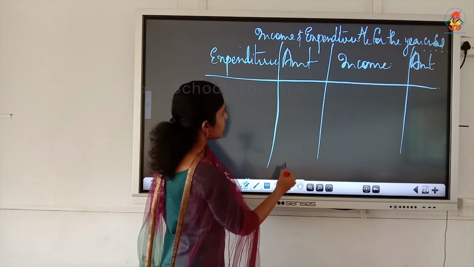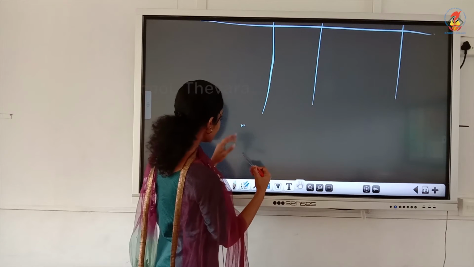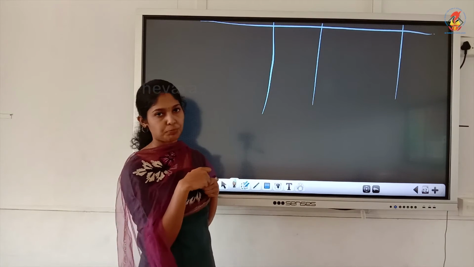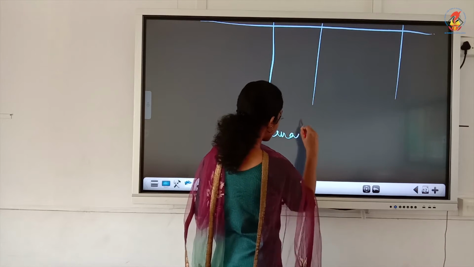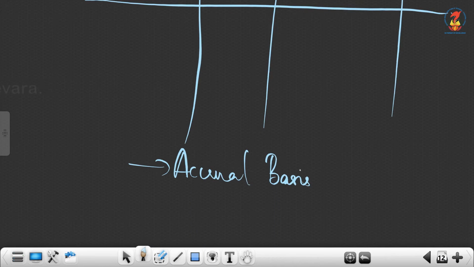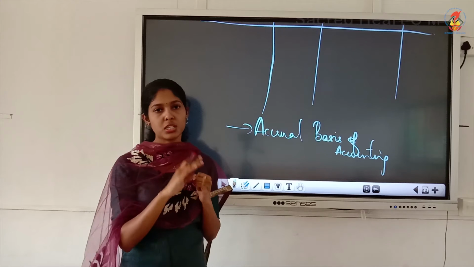Okay. Now we will just see what are the features of income and expenditure. The first feature is that it follows the accrual basis of accounting. What is accrual basis? Last year you have learned this. Though cash is not received, you can include. Though cash is not paid, you can include.